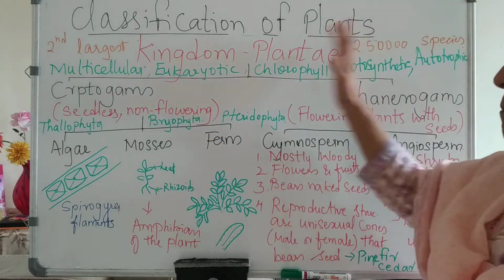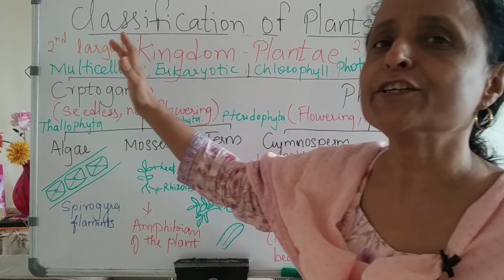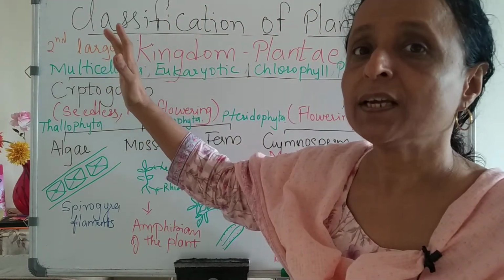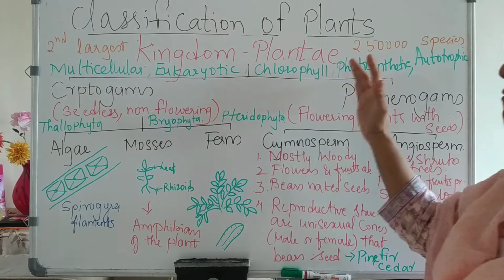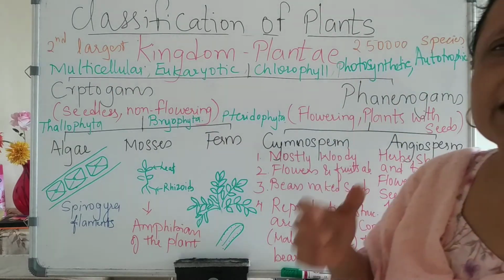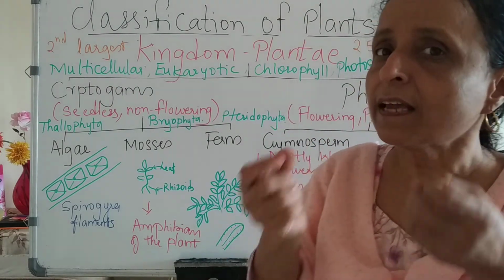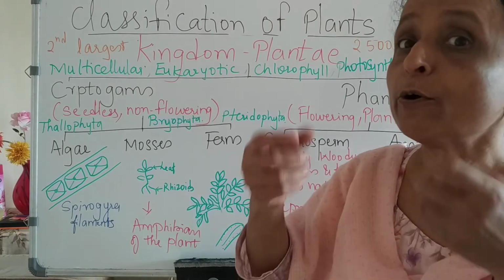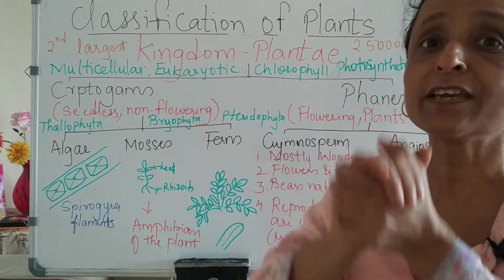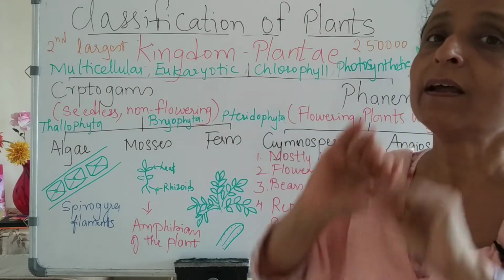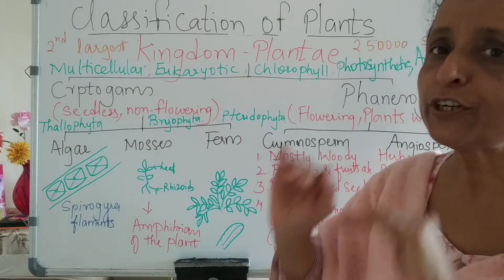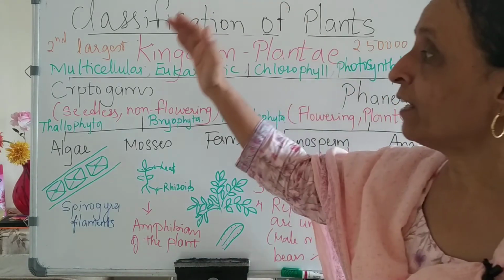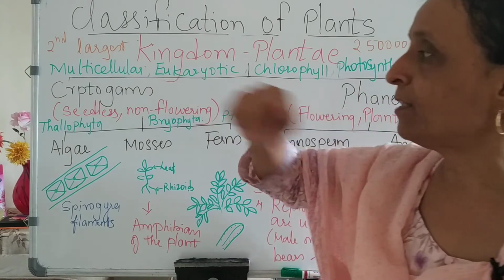Now, this Plantae is divided into two, cryptogams and phanerogams. Crypt means hidden. Their gametes are hidden. They don't have flowers, fruit and seeds to show. So, crypt means hidden, but still they carry out reproduction. So let us see the examples here.